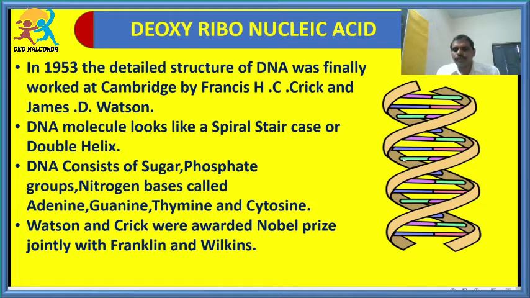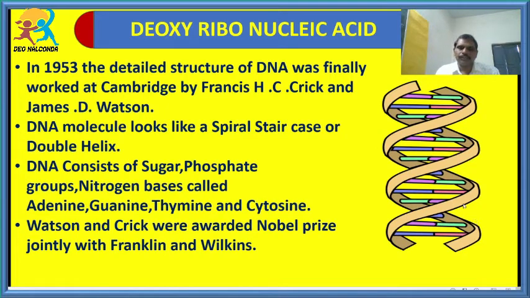Whenever you visit historical places like Charminar, when you are going inside, you will see the steps in a spiral way. Even in streets, even in some places on different houses, we are seeing spiral cased steps. So this spiral case is also called a helical like structure. Double means two helical structures. So this is one helical structure and this is another helical structure. So the DNA is having which type of structure?